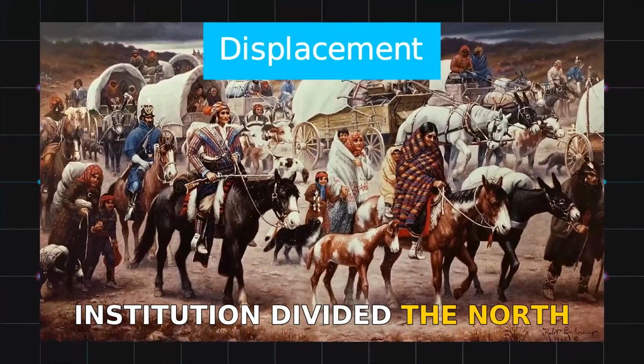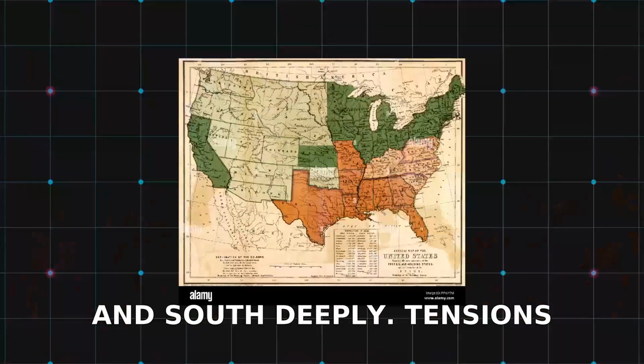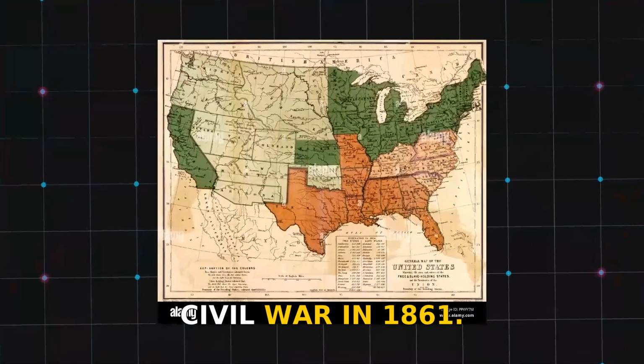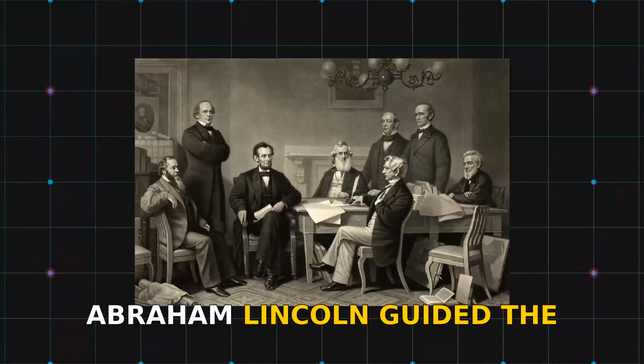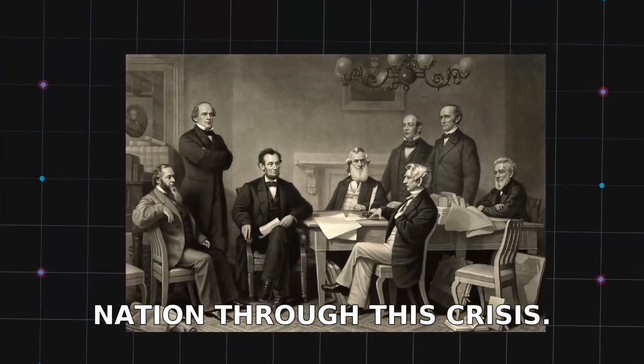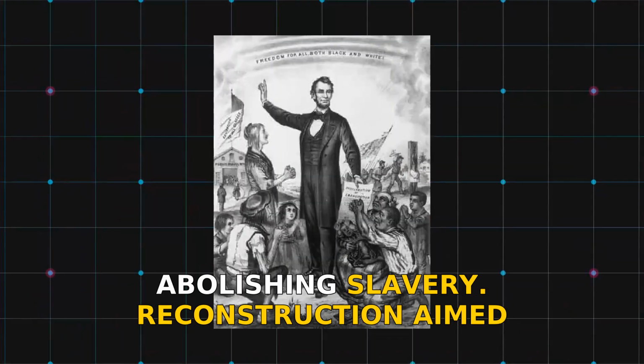The institution divided the North and South deeply. Tensions eventually led to the Civil War in 1861. Abraham Lincoln guided the nation through this crisis. The Union emerged victorious, abolishing slavery.